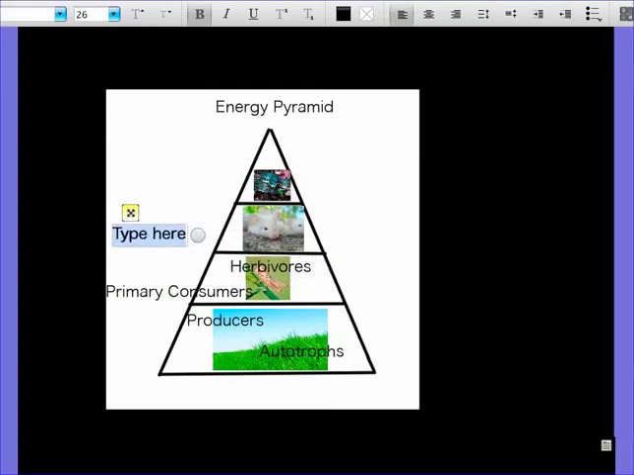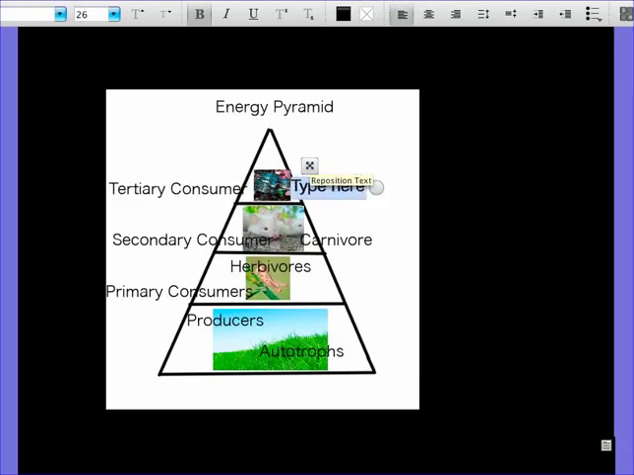This one doesn't always go, so I'll just erase it for now. We are omnivores, most of us. Humans can eat both. And so we show the direction of energy. As you go up the food web, the energy pyramid, you lose 90%. 90% is lost. This is very important. Every time you go up, you lose 90% of the energy,